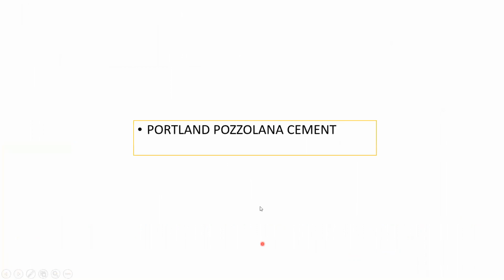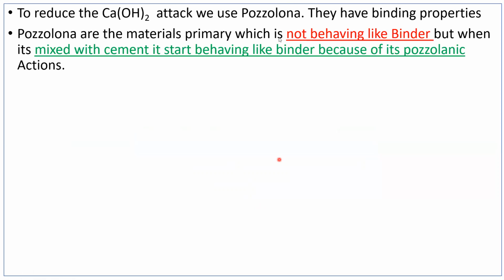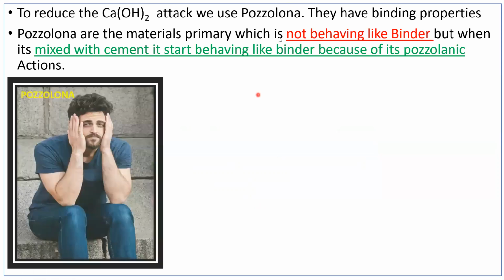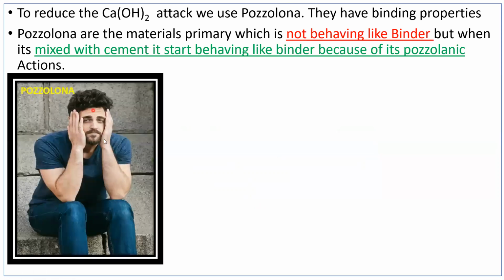Yeah. So the next point of discussion, the next cement we have is Portland pozzolana cement. If you remember, before we had discussed pozzolana, right? What is pozzolana, how it's going to act. We'll try to see that once again. This is how a pozzolana is, right? Because a pozzolana alone cannot do anything. But when you add pozzolana along with the cement, it will have a pozzolanic action, and it will start to behave like a binder.